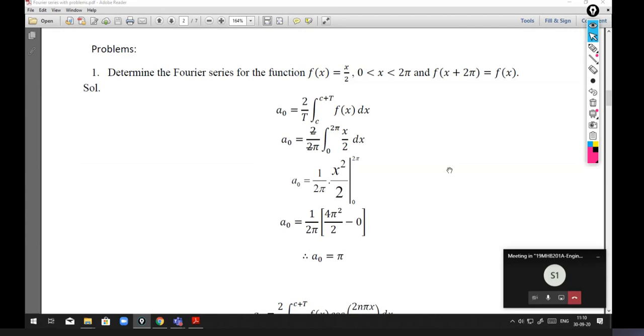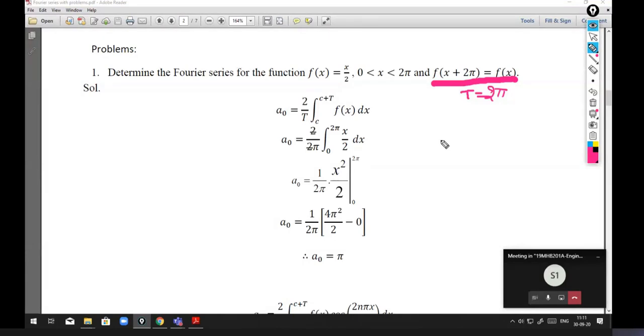This means the function is periodic with period 2 pi. So here the period is 2 pi.